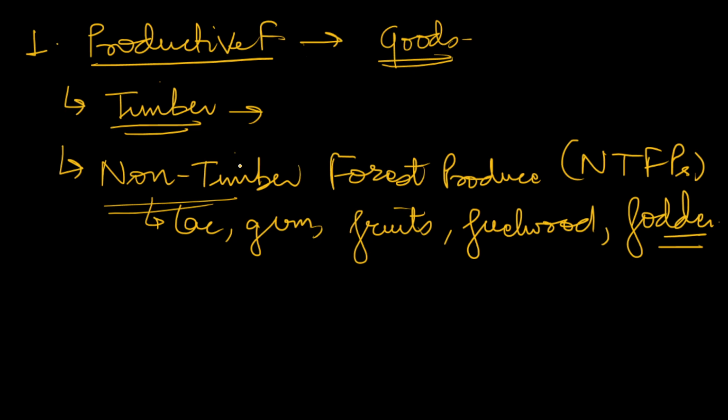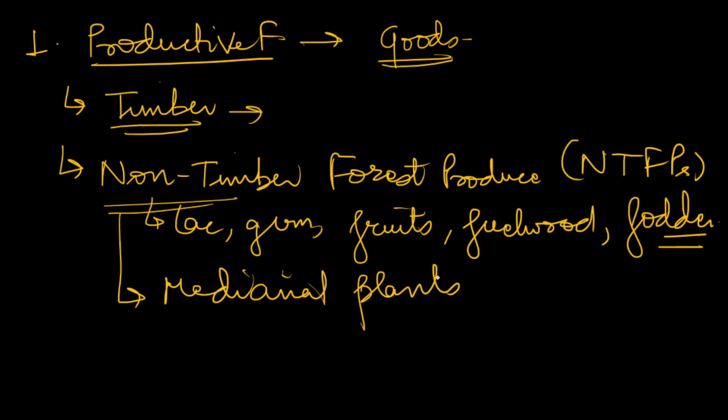One is timber based, the other is non-timber based. Under non-timber, you can also mention medicinal plants. All these things lead to a lot of employment generation. So generally in productive functions, two types of products we get from forest, timber based and non-timber based forest products. If you explain these two, that would be enough.